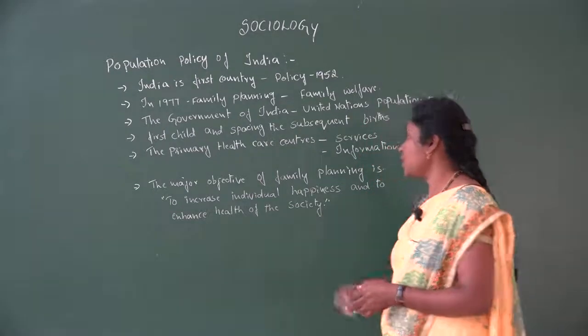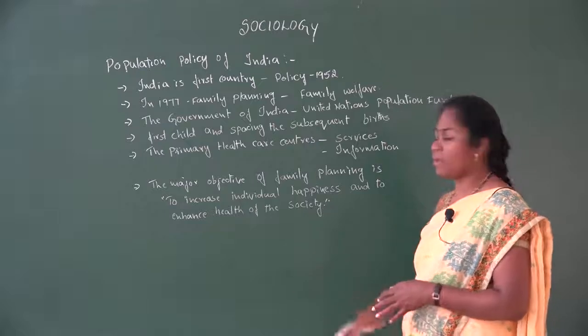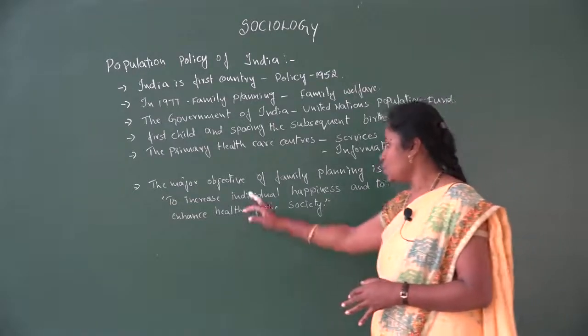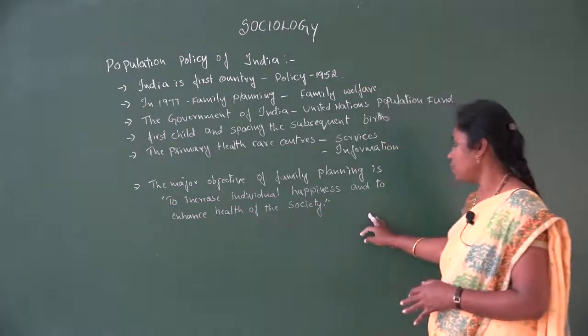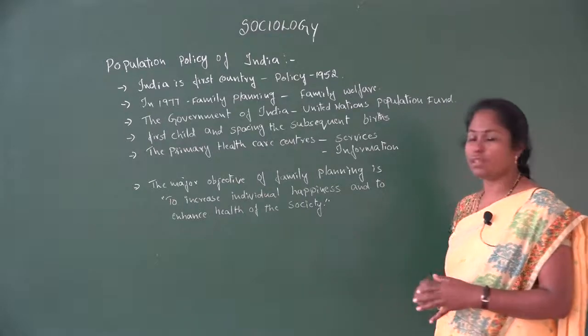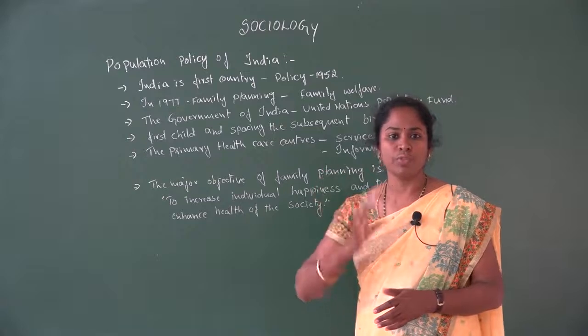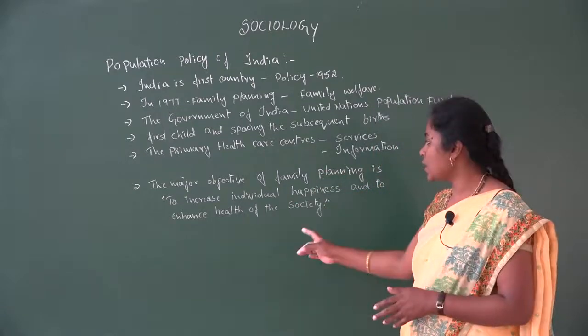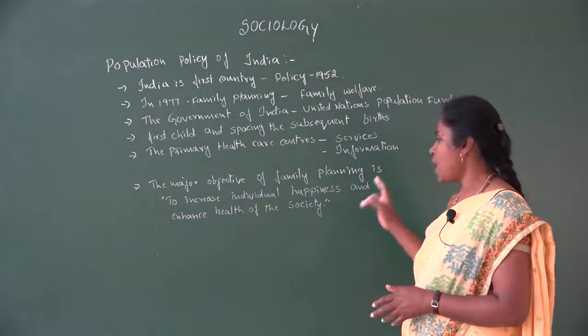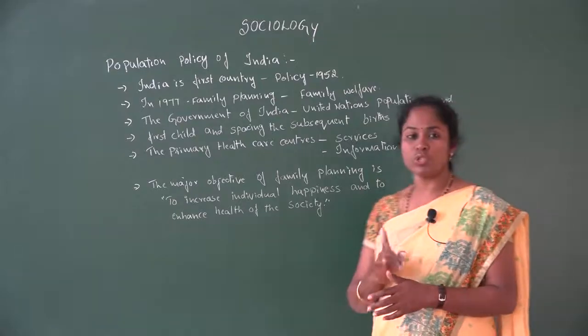And with that we can see the major objective of family planning is to increase individual happiness and to enhance the health of the society.